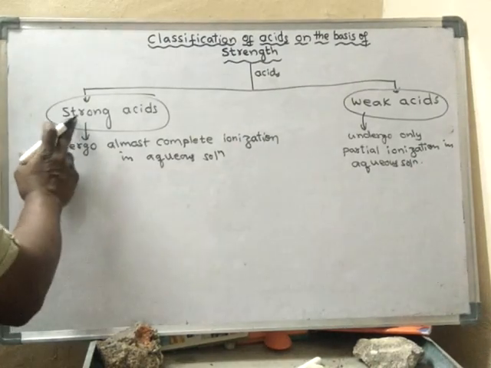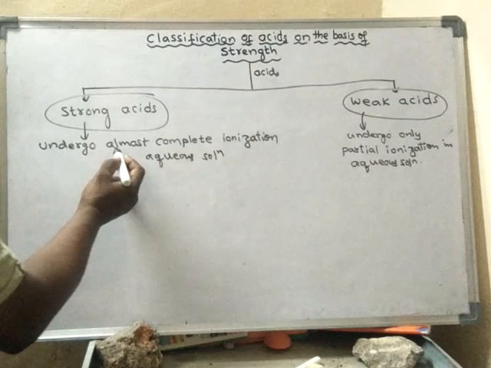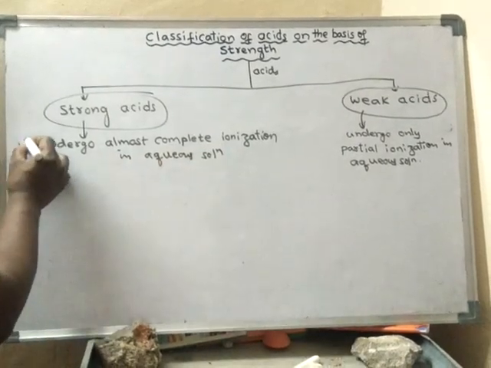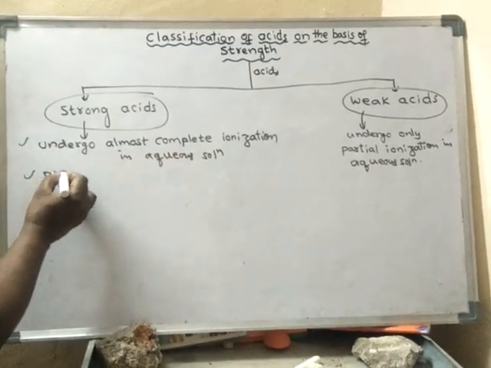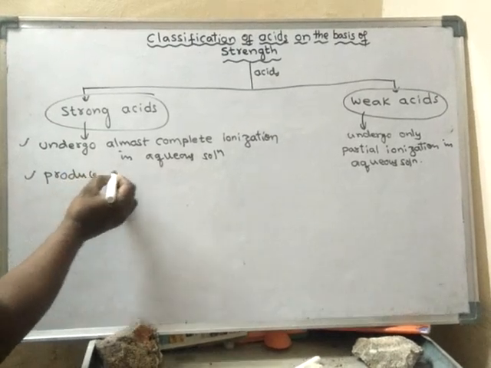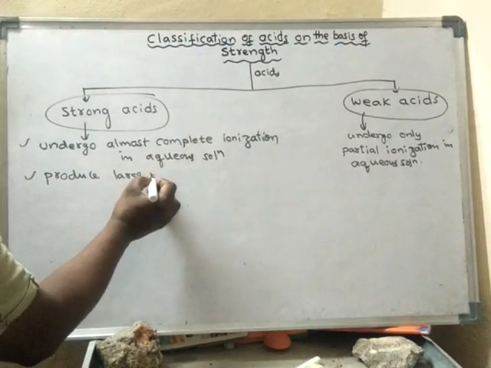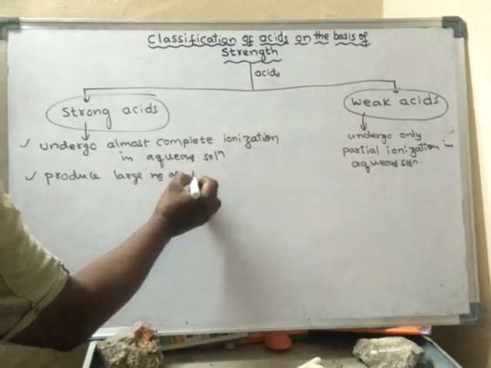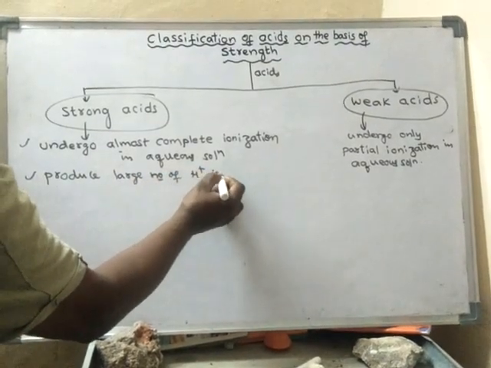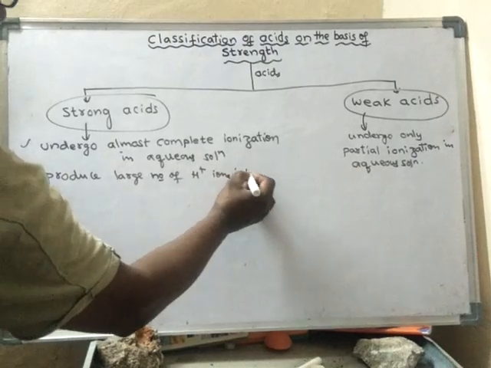So here, these strong acids, as they undergo almost complete ionization, produce a large number of H plus ions into the solution.